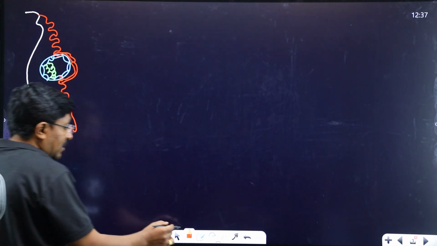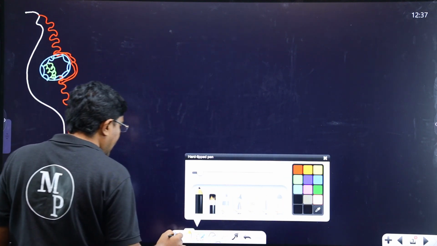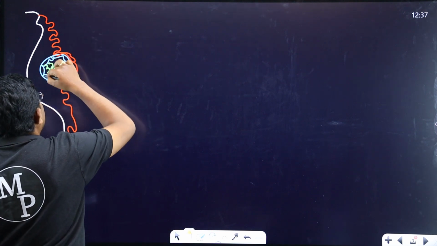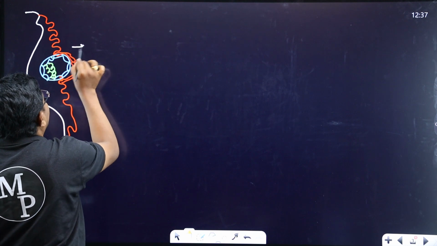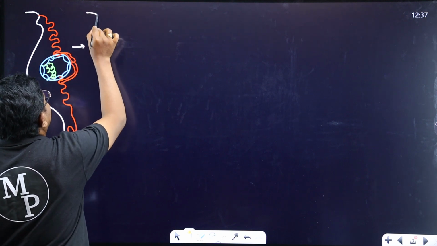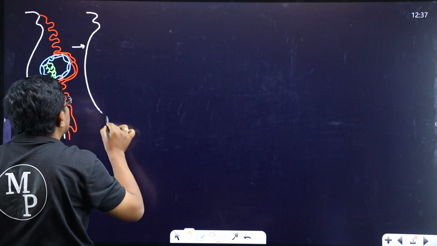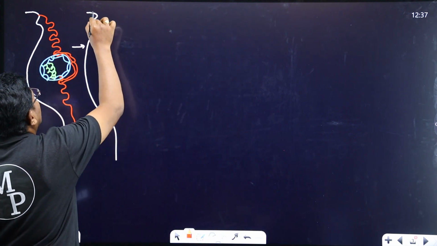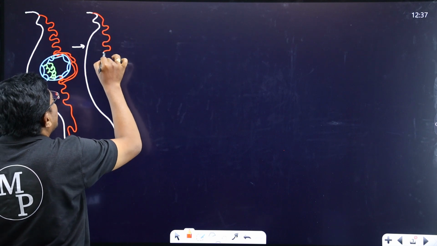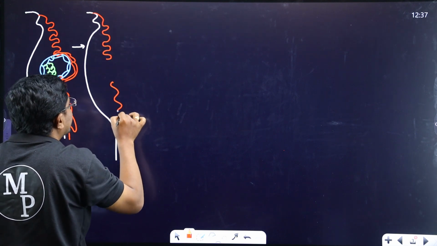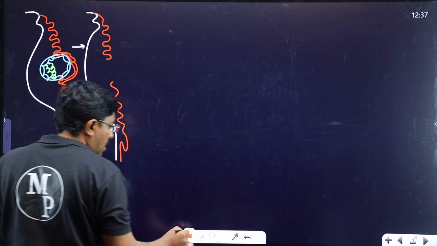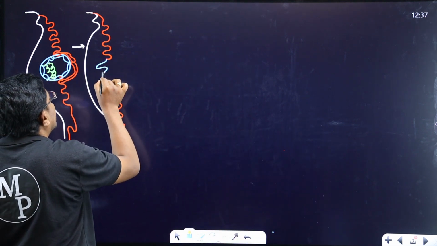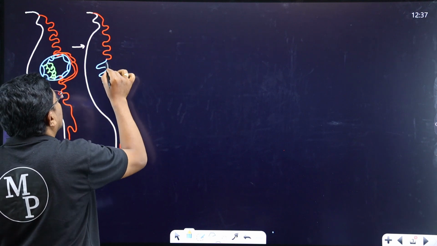See, after this, gradually from the surface of the implanted embryo, finger-like projections originate.